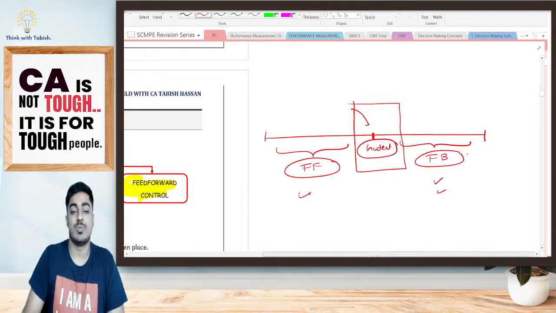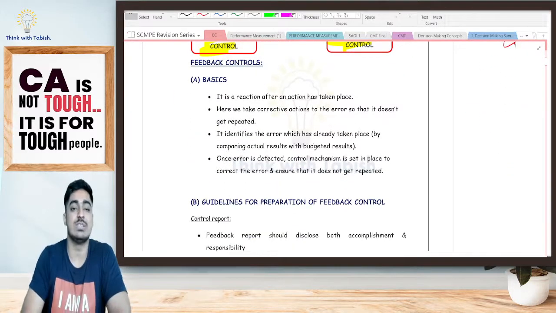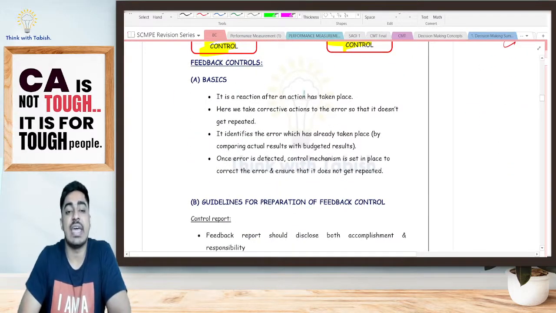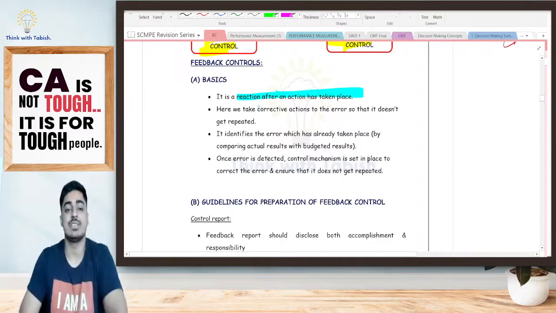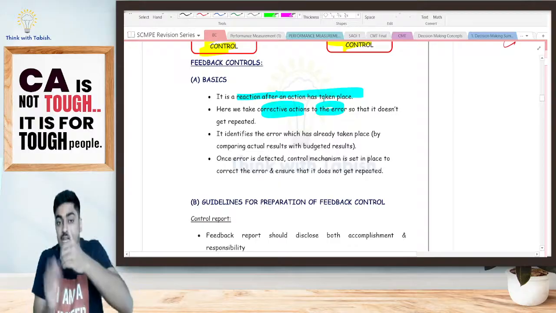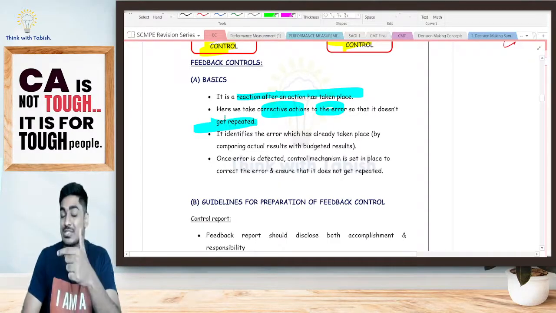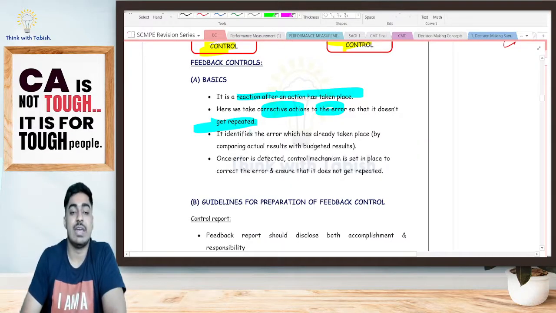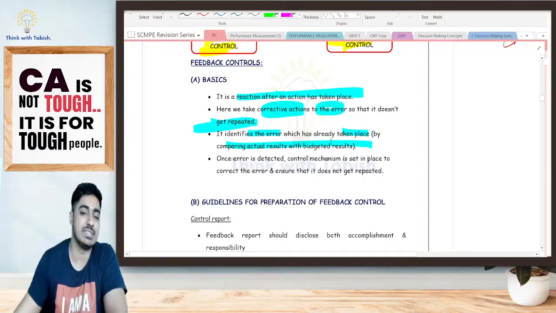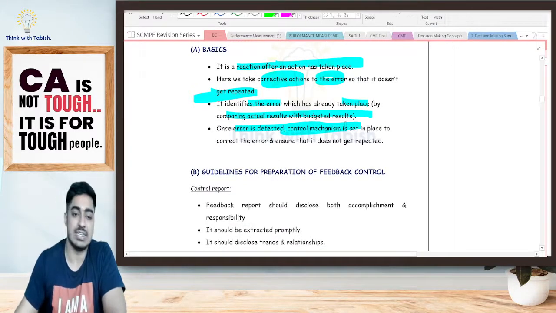Now let's see the points. Once you've understood the basics, then whatever is written, you will obviously read and understand. It is a reaction after an action has taken place. Here we are taking corrective actions to the error. There is an error, and for that we are taking corrective action so that it does not get repeated. One time it is over, it should not get repeated. We identify the error which has already taken place by comparing my actual with the budgeted rate. And once the error is detected, a control mechanism is set in place.